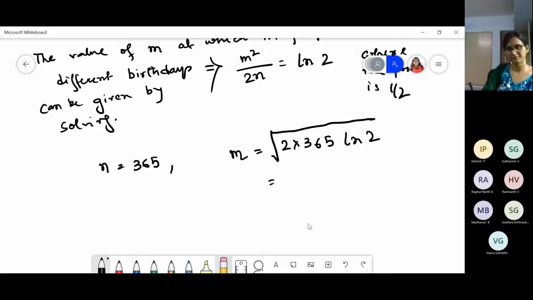22.5. 22 point something, 24.49. Okay. So that means around 23. So if you have more than 23 students, it is likely that there is at least a 50% chance that someone else will have the same birthday as you. So it is not surprising that a strength of 74 students will have many people sharing the same birthday as yours. Okay. So this is called the birthday paradox.